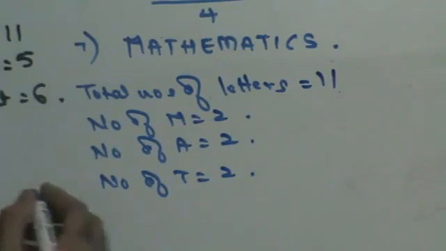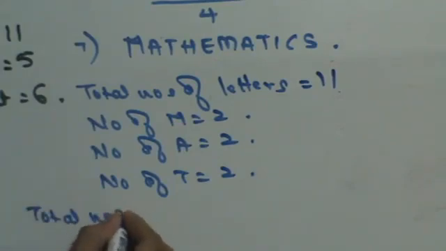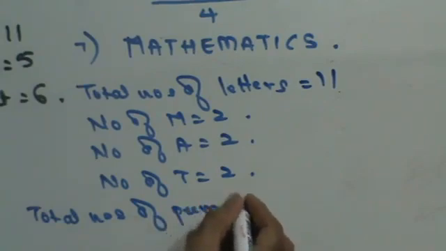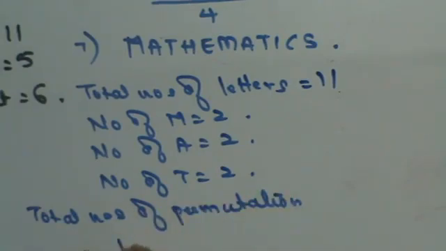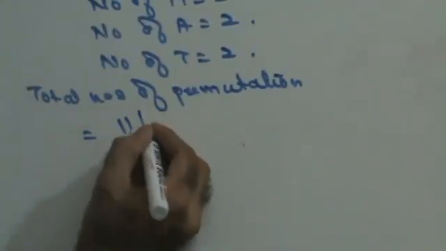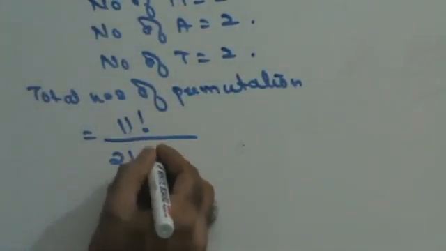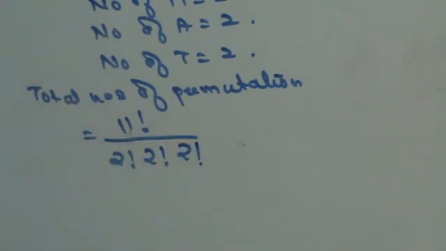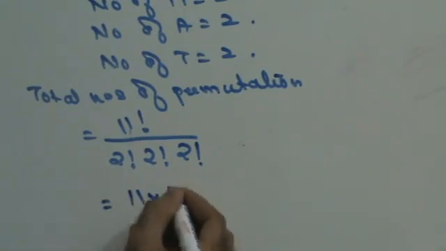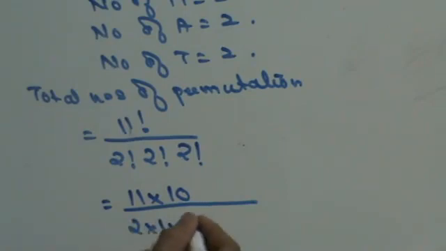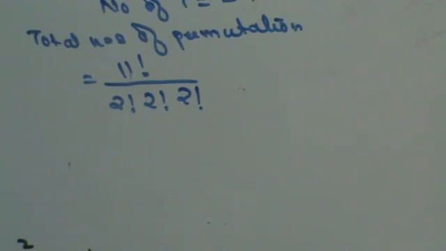In that case, the total number of permutations is total letters factorial divided by repeated letters factorial. That is 11 into 10 upon 2 into 1, 2 into 1. Leave this here, because if you go to calculate this, this is going to be a very large number. Leave this answer here, right? So that's how you do a sum when you have repeated letters. Next,